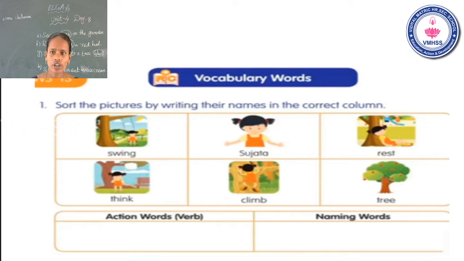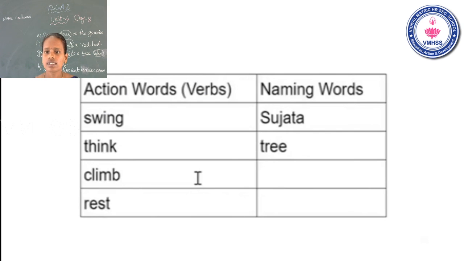Okay. Now I will show the next slide, that is the answer. Swing, think, climb, rest. These words fall in the action words. Okay, Sujata and tree fall in the naming words. Okay, this is the answer.